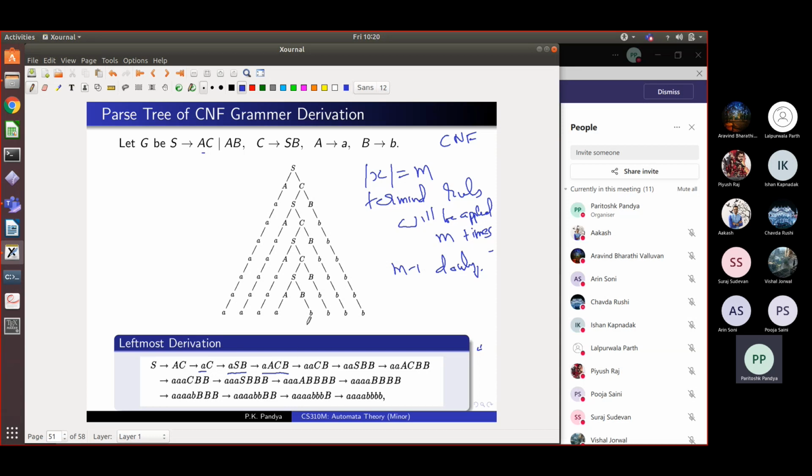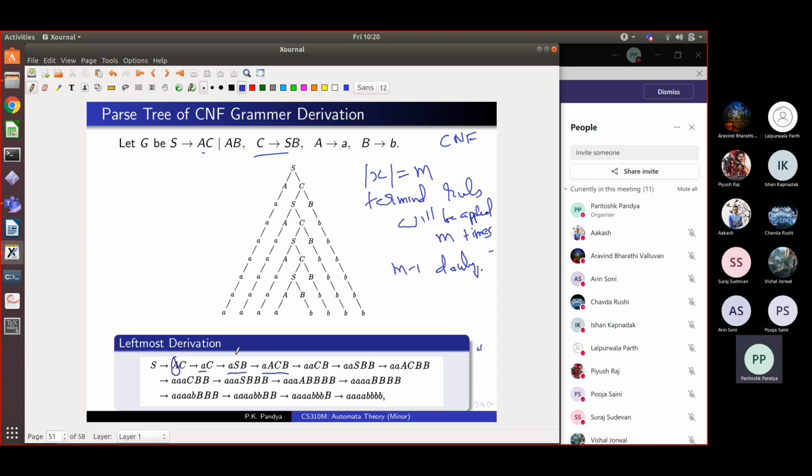So here what I have done is I have used what is called the leftmost derivation. So I start with S, replace it by AC. Then I pick up the leftmost non-terminal and apply one of the rules related to A, which is why I get AC. Now in this string, the leftmost non-terminal is C. So I decide to replace C by SB, which is given here. So I get ASB, right?